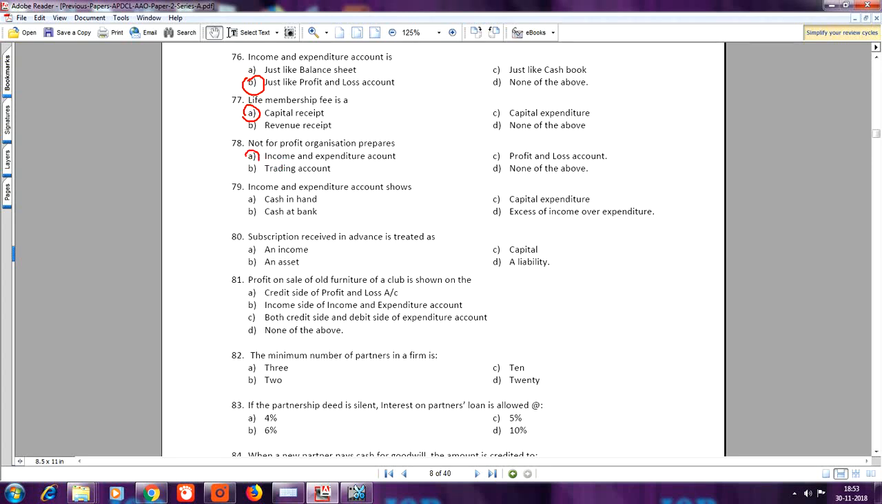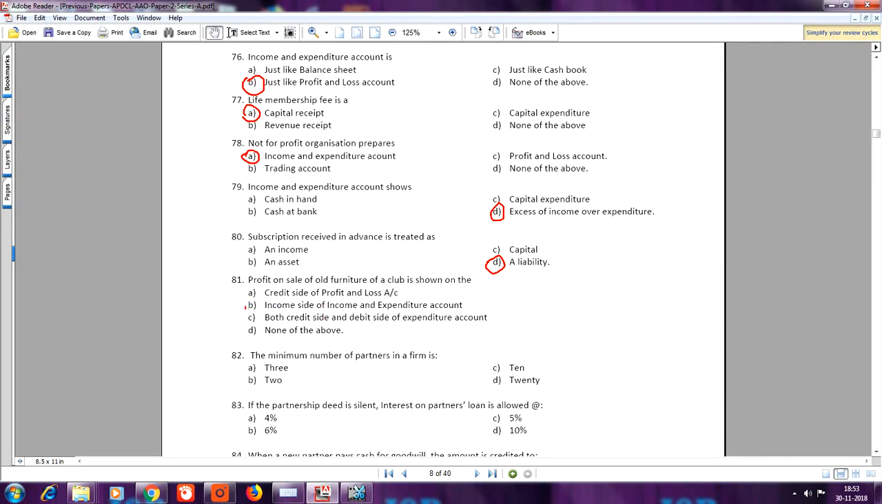Question number 79. Income and expenditure account shows. Your answer is D, excess of income over expenditure. Question number 80. Subscription received in advance is treated as. Your answer is D, a liability. Question number 81. Profit on sale of old furniture of a club is shown on the. Your answer is B, income side of income and expenditure account.